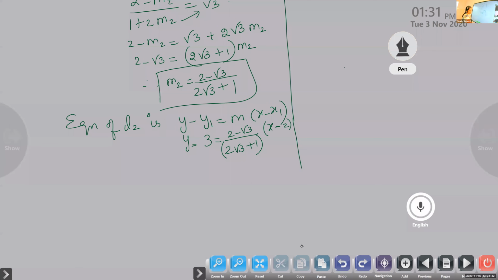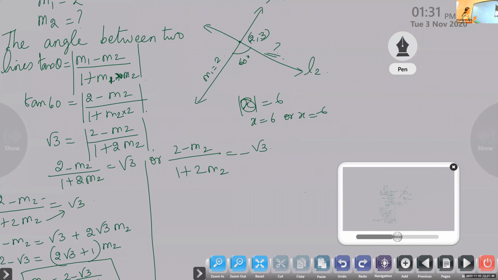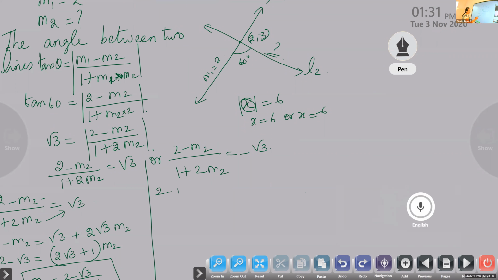Similarly, you can take the other side. If it is negative root 3, we get 2 minus m2 is minus root 3 minus 2 root 3 m2. Next, the second case you are taking. First case you are equating it to root 3. Second case you are equating it to negative root 3. So when you equate to negative root 3, you will get like this.